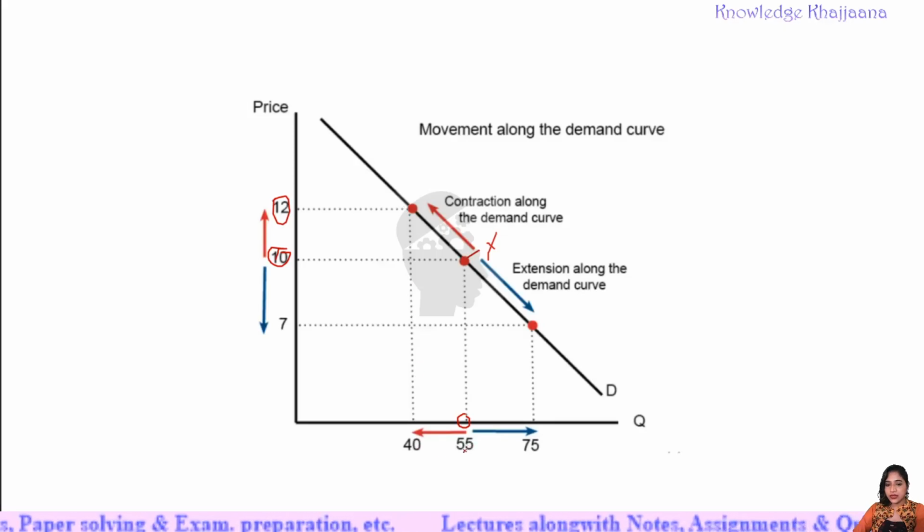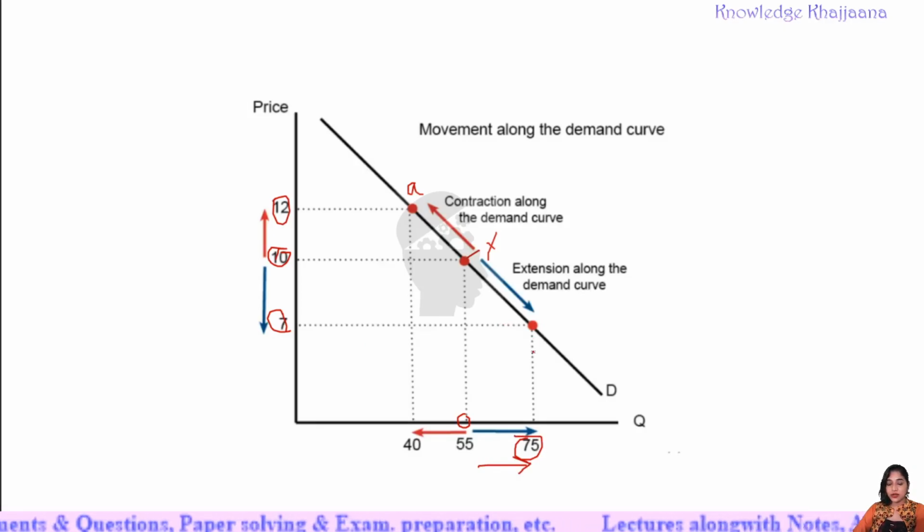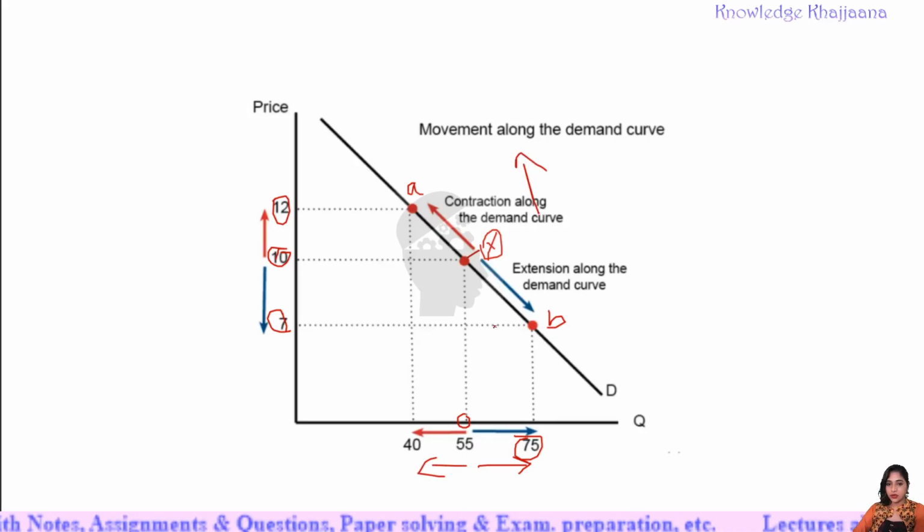The quantity demanded decreased from 55 to 40, and we got the equilibrium point A. And when the price decreased from 10 rupees to 7 rupees, the quantity demanded increased to 75, and we got the equilibrium point B. Now with reference to point X, which we considered earlier with the law of demand, there is contraction along the demand curve when there is a decrease in demand, and there is extension along the demand curve from left to right when there is an increase in demand.